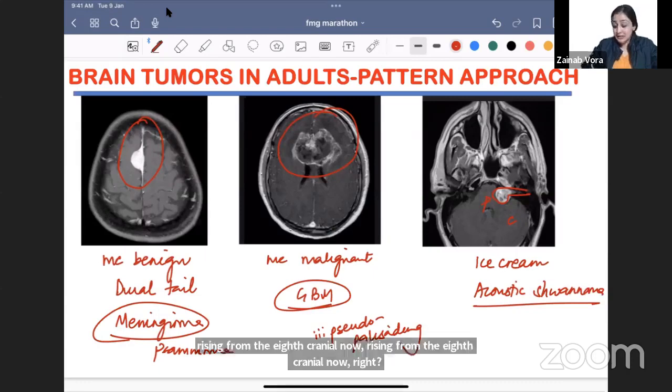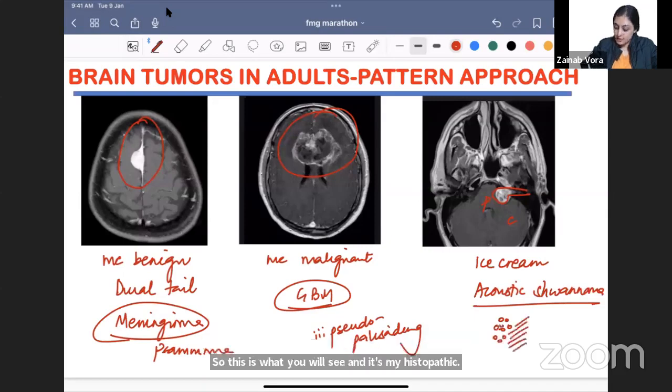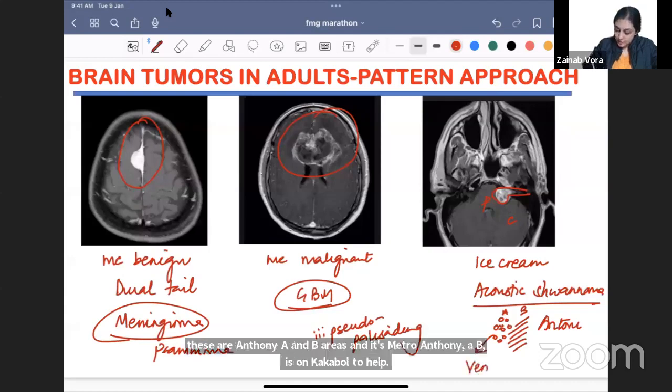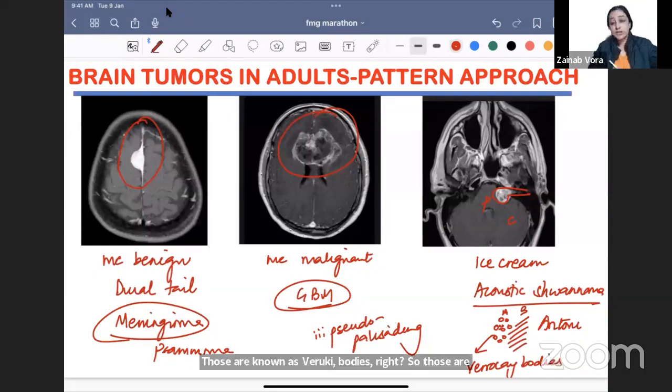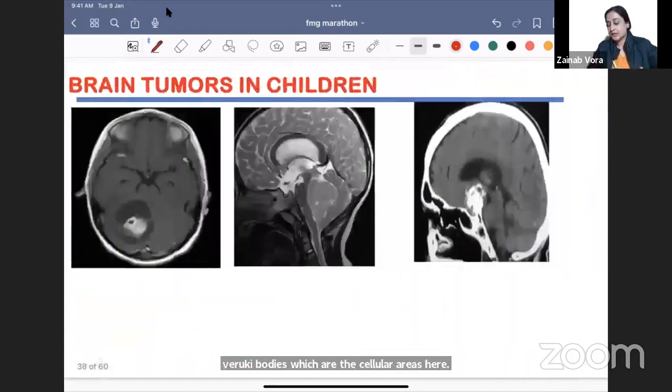और इसमें histopath में क्या मिलेगा? बहुत important. I will see one very cellular area and I will see one acellular area. So these are Antoni A and B areas. और इसमें जो Antoni A में bodies हैं उनको क्या बोलते हैं? Those are known as Verocay bodies, right? So those are Verocay bodies which are the cellular areas here. ठीक है. सो ये हो गए 3 adult के tumors.